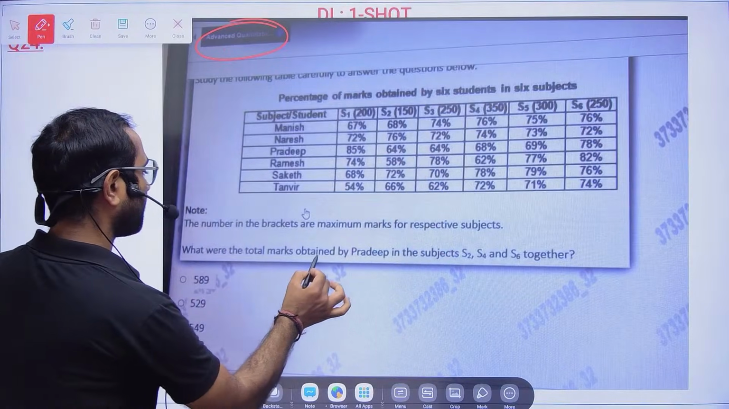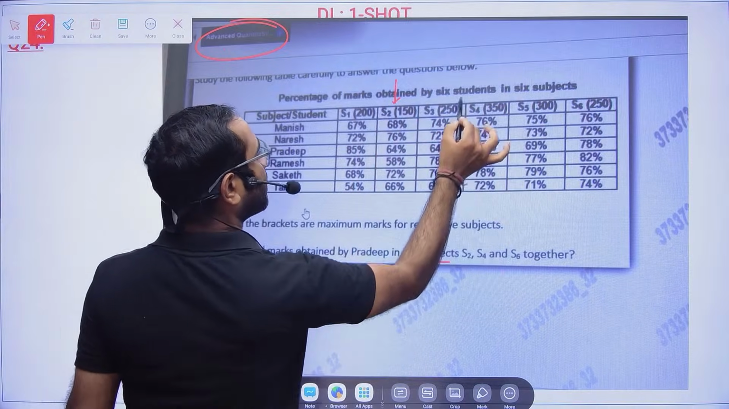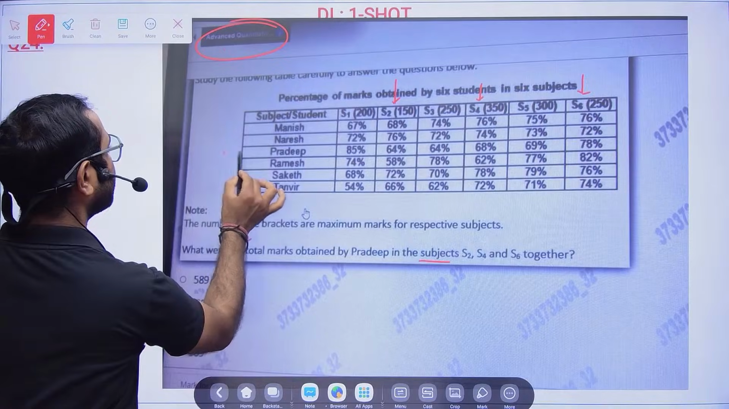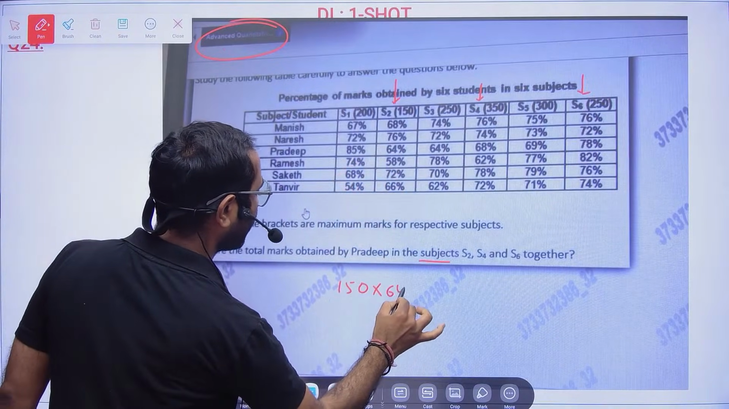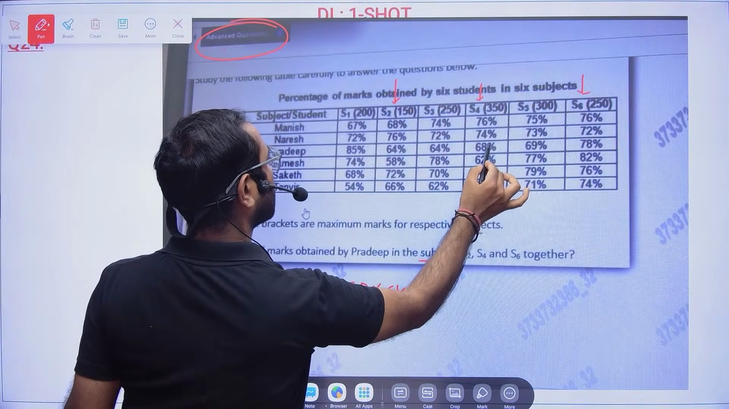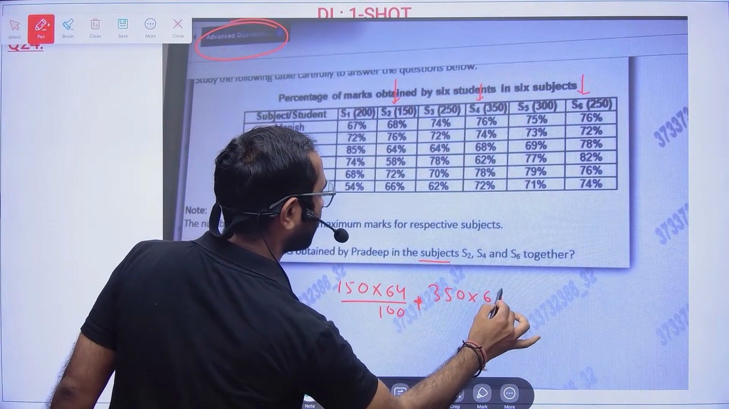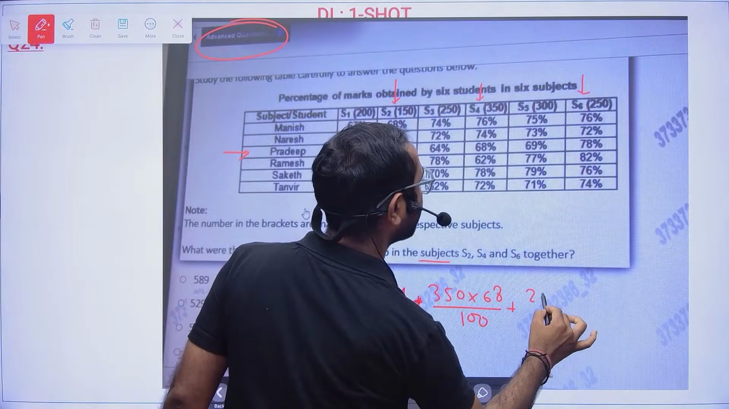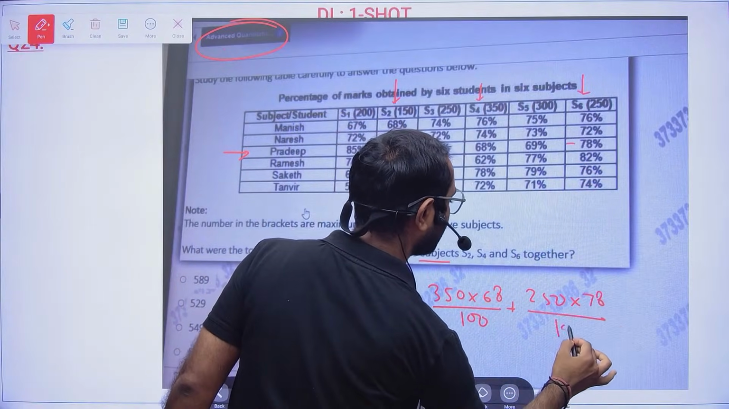What was the total marks obtained by Pradeep in subjects S2, S4 and S6 together? Correct? Okay, Pradeep is this one. So in S2, 150 into 64 by 100, plus 350 into 68 by 100, and plus 250 into 78 by 100. Right? This is what you have to solve.